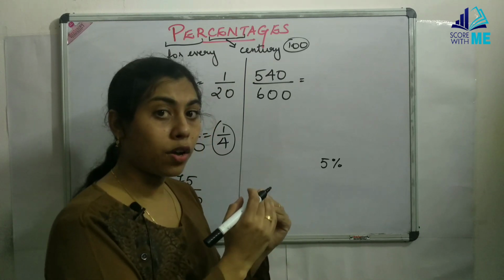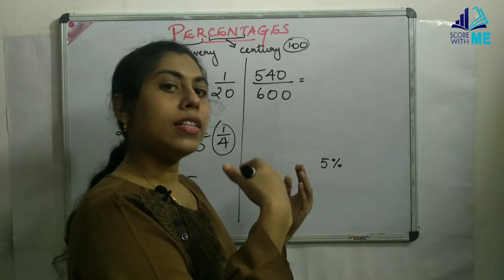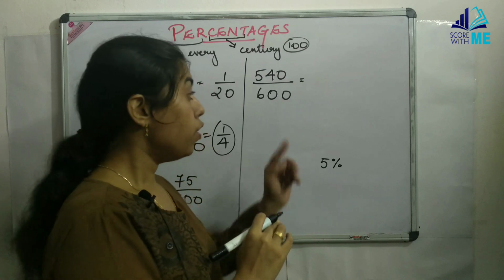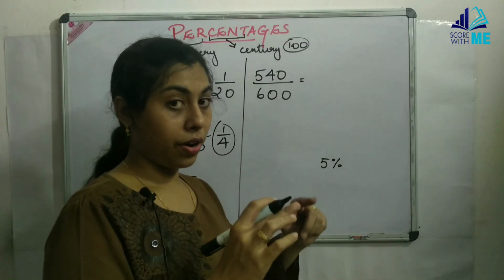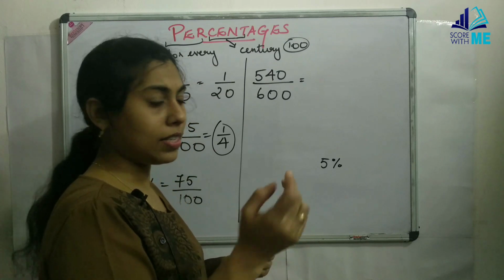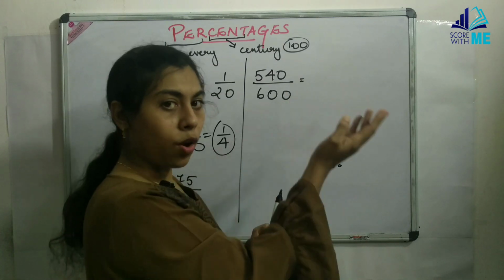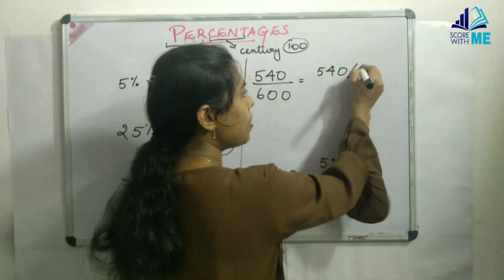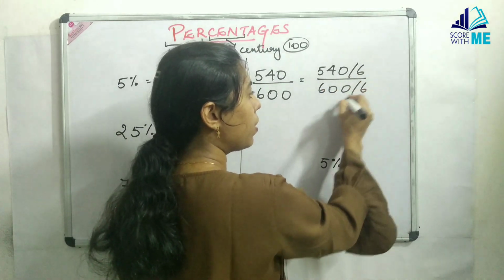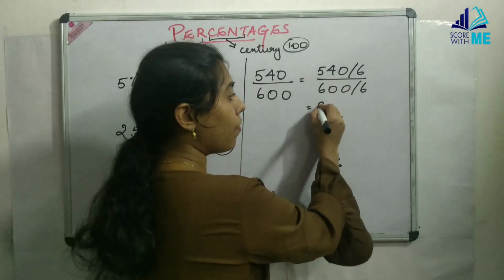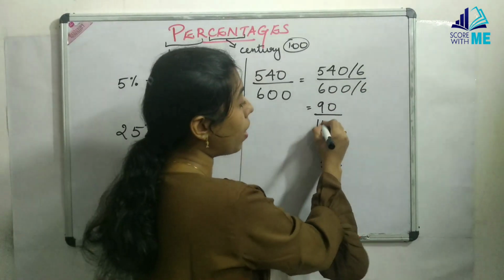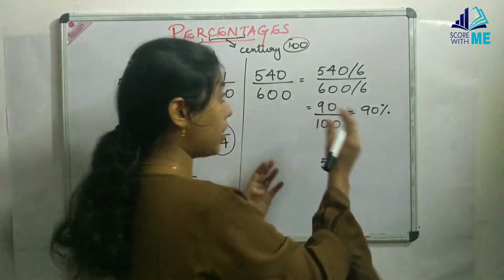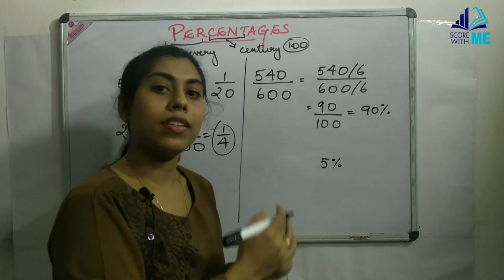So the fraction part of thing, whenever a fraction is multiplied, same number has to be multiplied in the numerator and the denominator. Same goes true for division also. So if I had to convert this 600 to 100, I should divide by 6. Everyone knows that, isn't it? So if I divide this number by 6, naturally the numerator also has to be divided by 6. So since we are beginning, let me write that. Only for the first time we will be writing, okay, to make things easy. I'll be having 90 in the numerator, and now I'll be having 100 in the denominator. See how things turned. Now it is 90%. So that means 540 on 600 simply means I scored 90%.